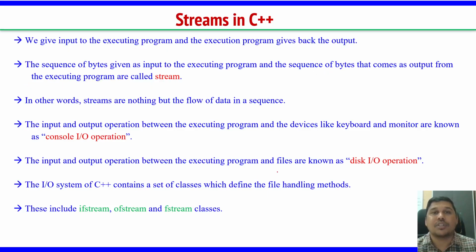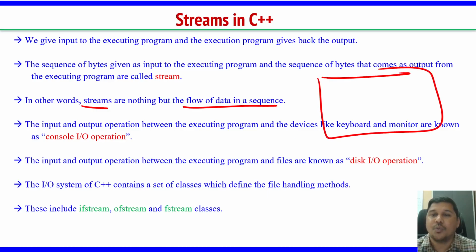The sequence of input which you are giving and output which you are getting is called a stream. In other words, streams are nothing but the flow of data in sequence. The text which you are entering on the black console screen, the input and the output, that is called stream.